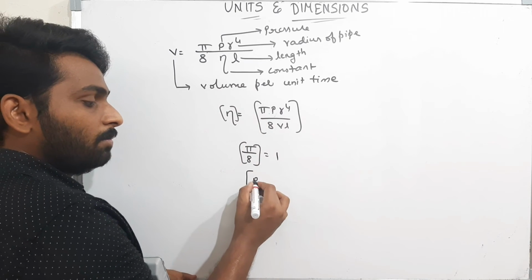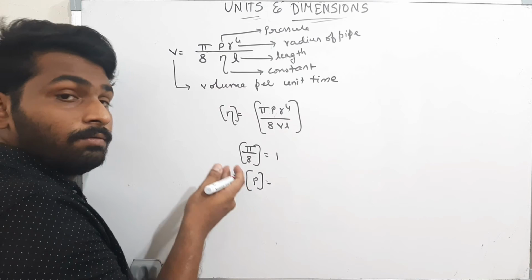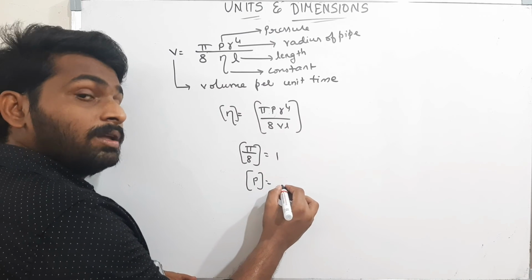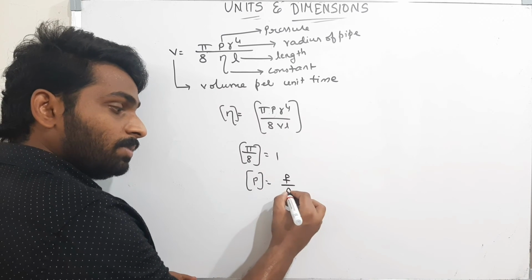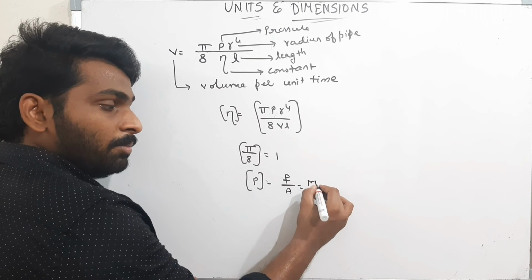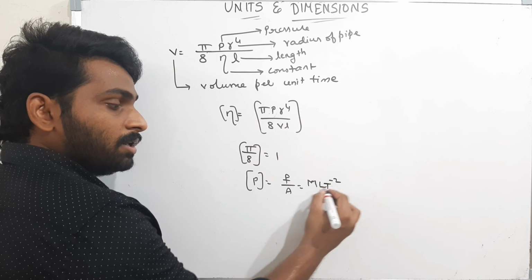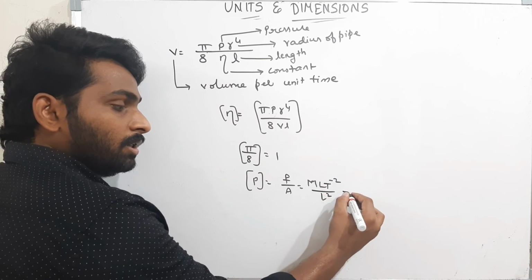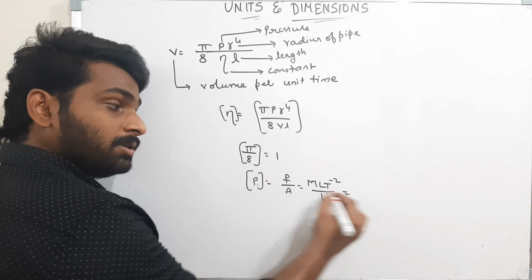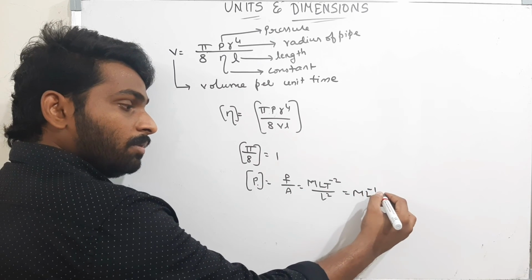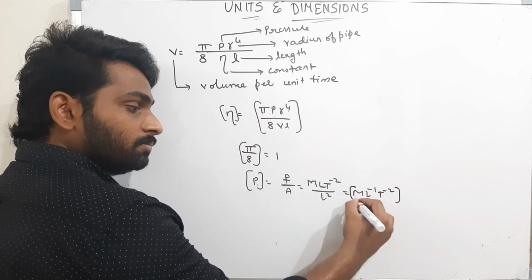What is the dimensional formula for P? P is nothing but pressure. For pressure, what is the dimensional formula? Force by area. What is force? Dimensional formula is m L T power minus 2, and area is L square. So the dimensional formula for pressure is m L power minus 1 T power minus 2.